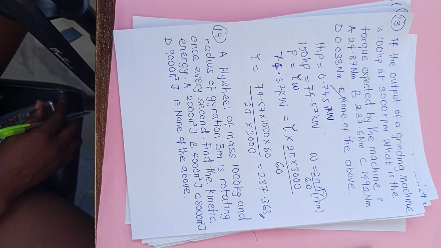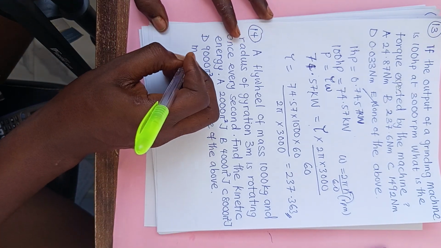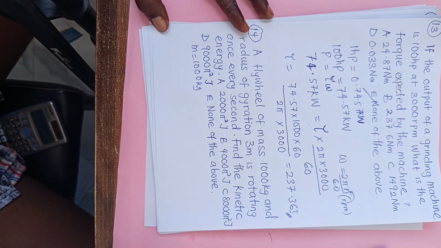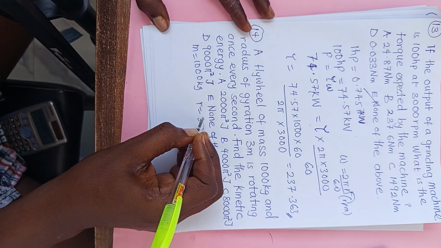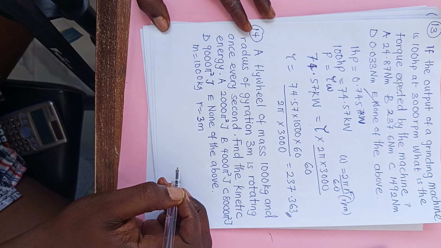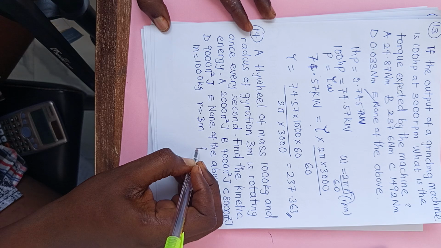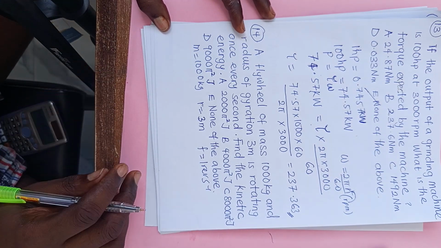Number 14. A flywheel of mass 1000 kilogram, which is about 1 ton, and radius of gyration 3 meter, is rotating once every second. So I want to have the frequency as 1 rev per second, once every second.